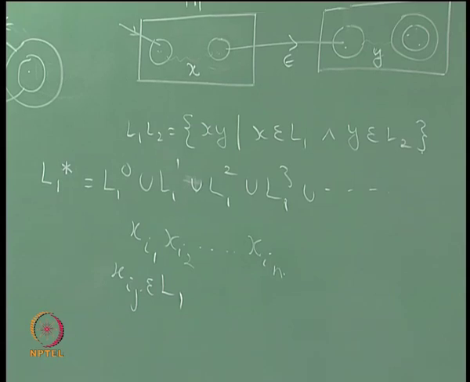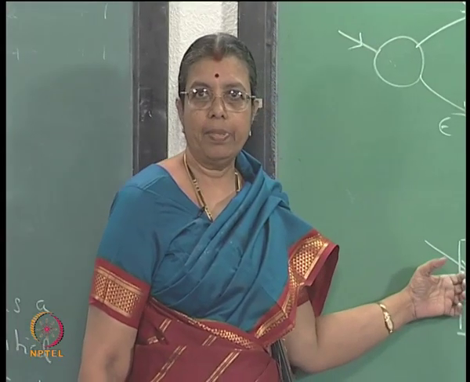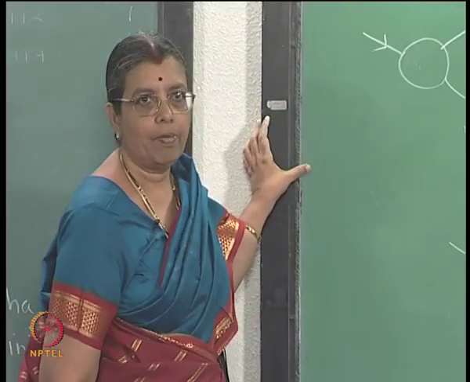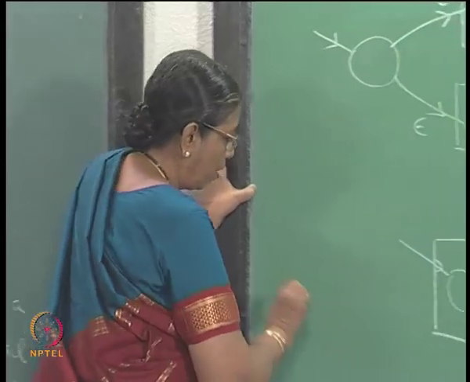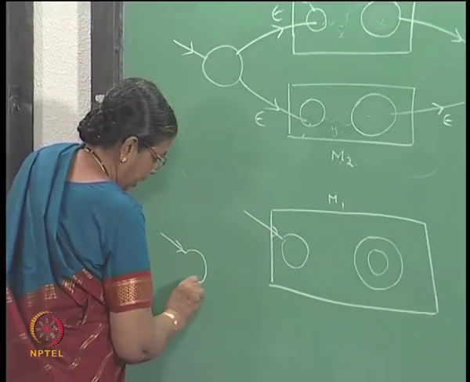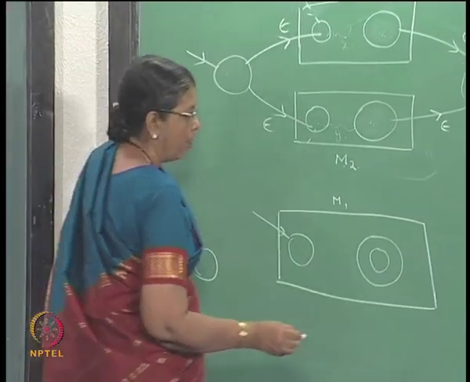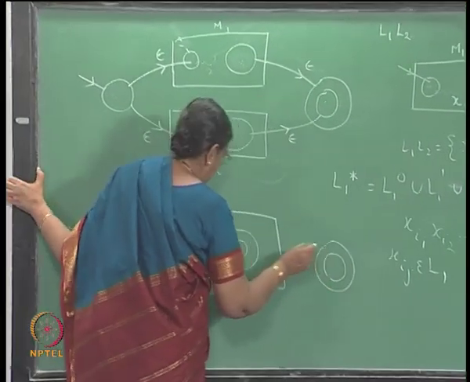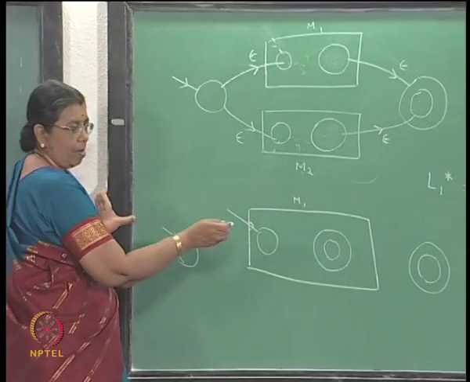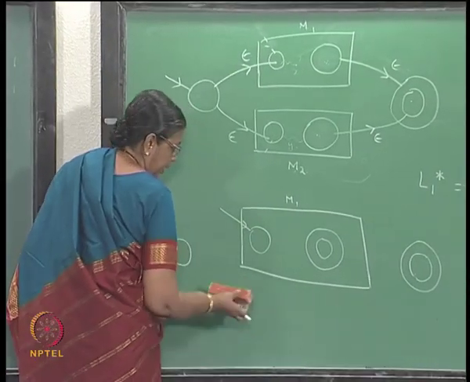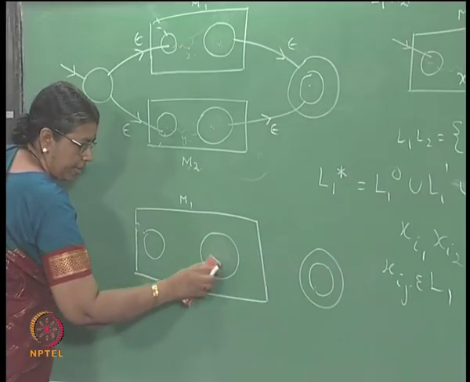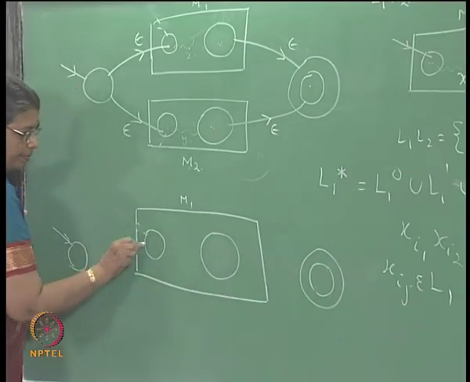Now, how will you modify this state diagram so that it accepts L1 star? You have one new initial state and one new final state. This will be the initial state now and that will be the final state. These states will not be initial and final states.